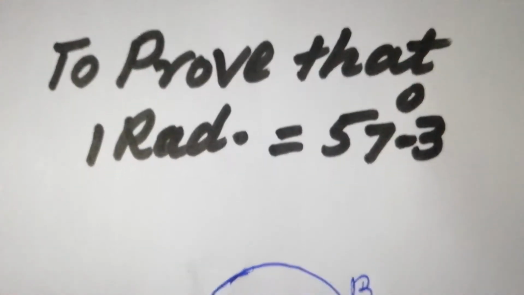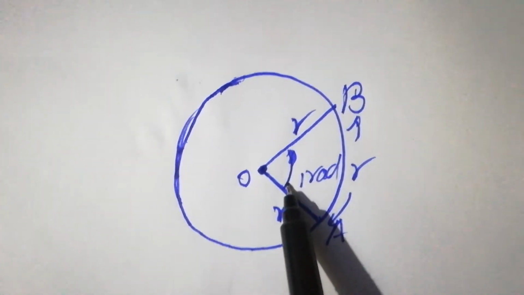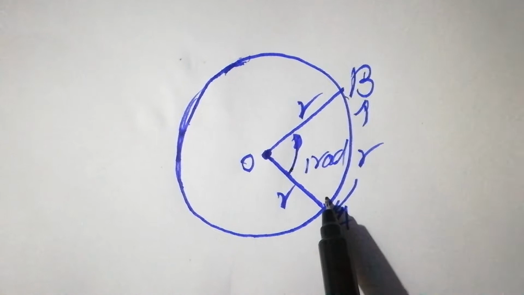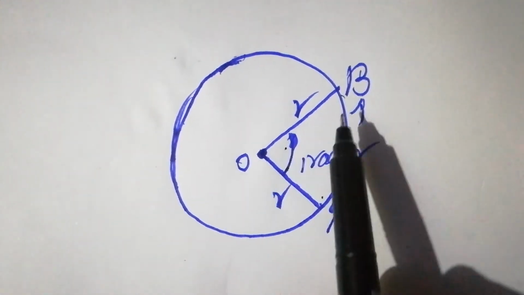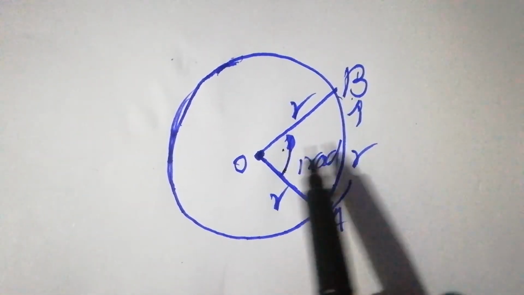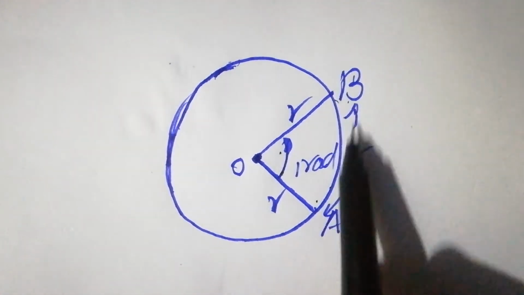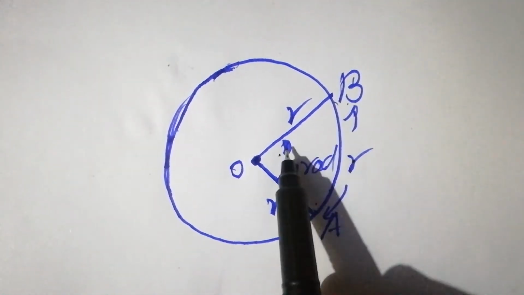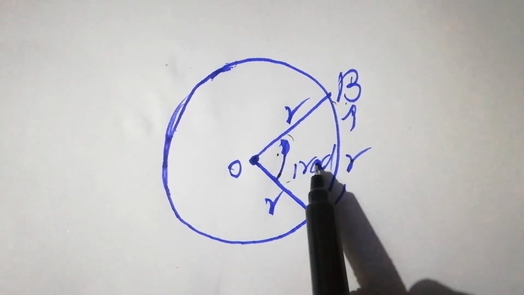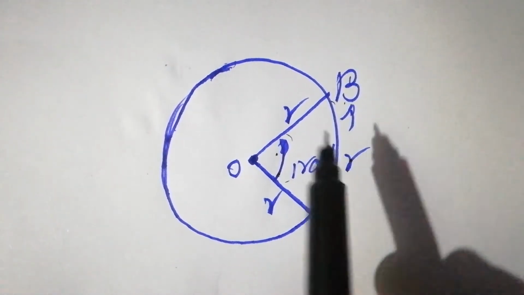Look at the diagram. It is the angle subtended by an arc at the center of the circle whose length is equal to the radius of the circle. So its length is equal to the radius of the circle. That angle is equal to 1 radian.